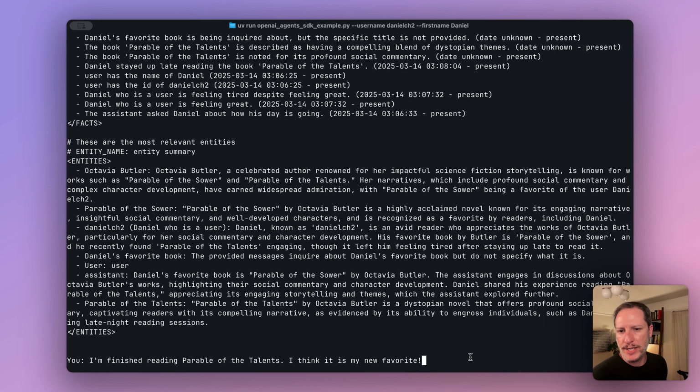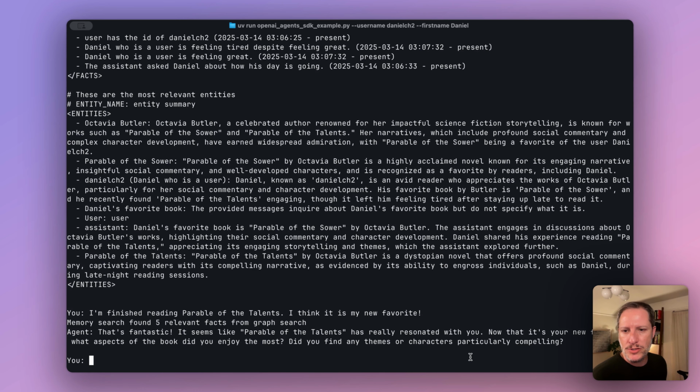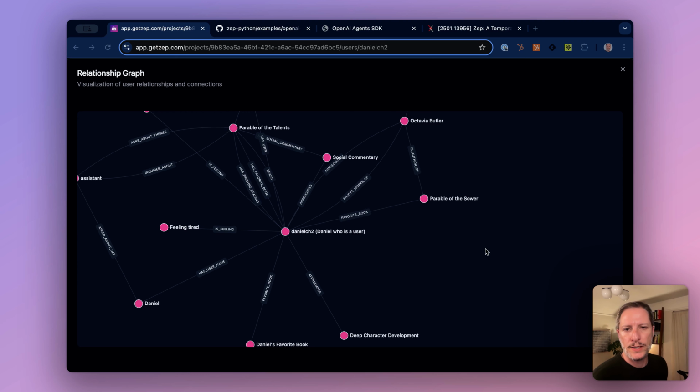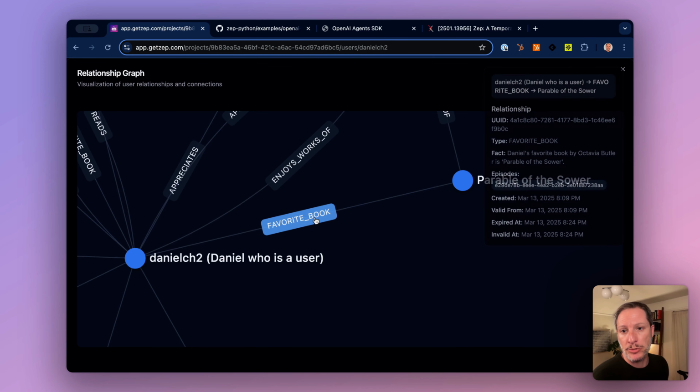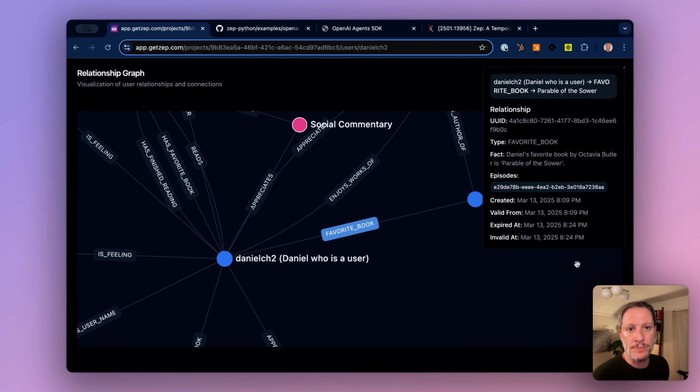Let's now tell the agent that I've finished reading Parable of the Talents and I think it is my new favorite book. So the agent responds, but let's go inspect the graph now that I mentioned Parable of the Talents is my new favorite book. If we go take a look at the Parable of the Sower's fact, that it is my favorite book, we can see that it is now invalid.